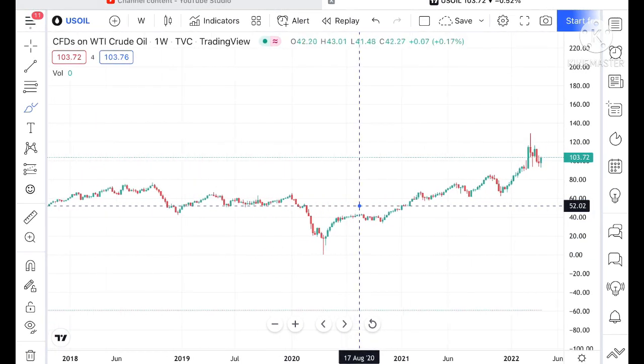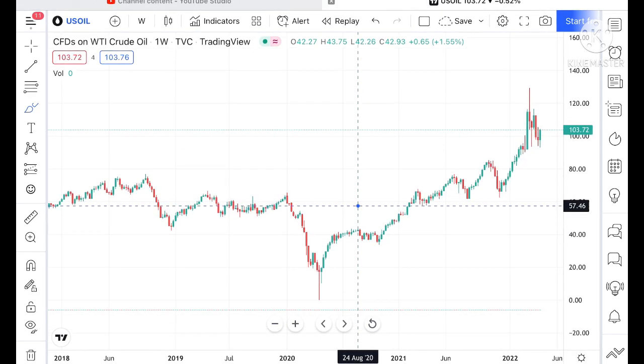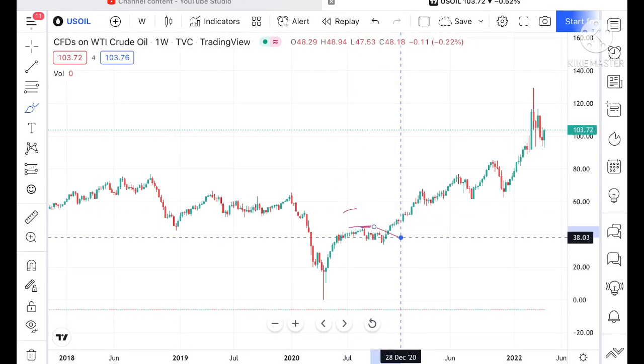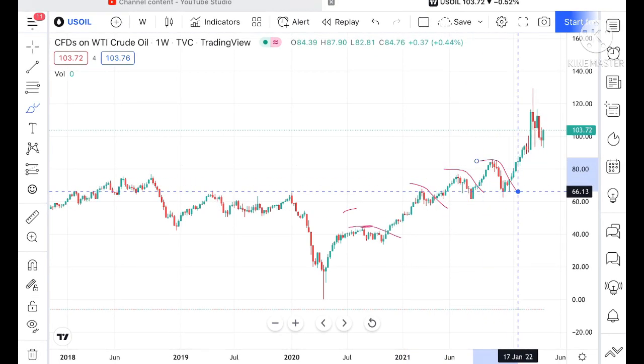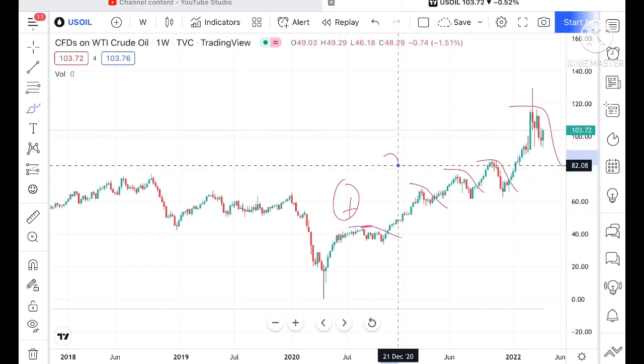Look at the chart from 2020. I have already explained what we have seen. Whenever it made a high, it comes down. This happened 5 times.